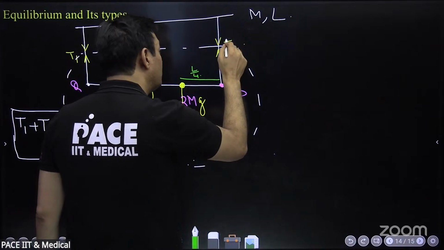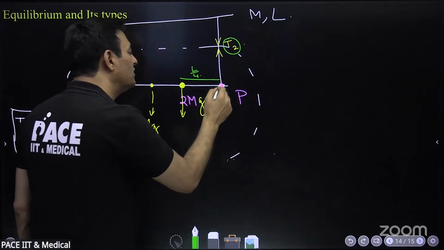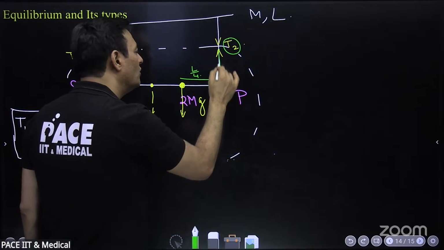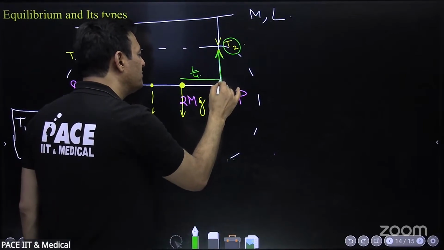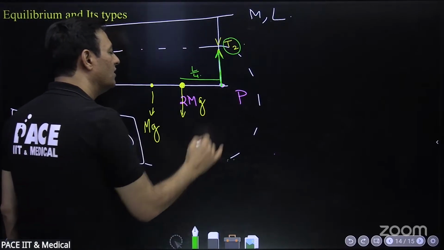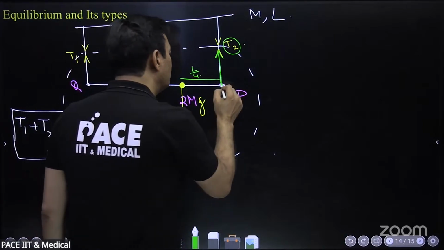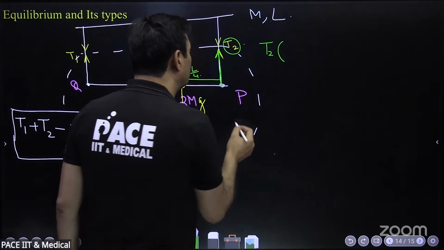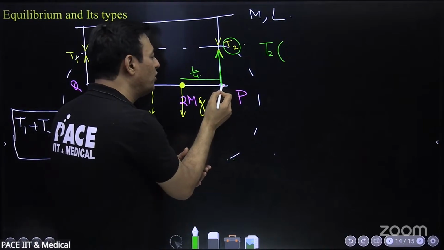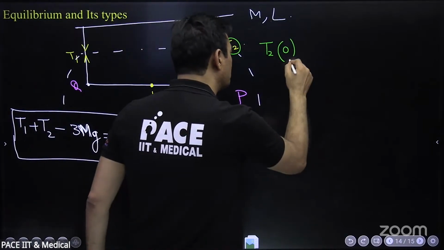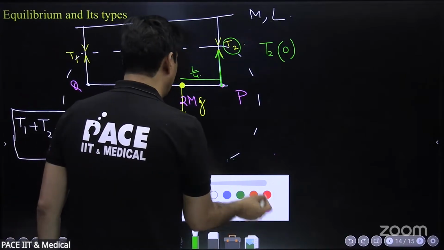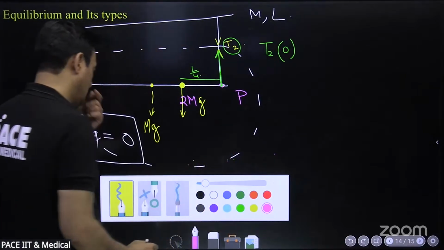So we will write the torque due to mg about this point, how much? mg into L by 2. What is the torque due to T2 about this point? 0. Everyone respond. 0, because force T2 into arm length. What is the distance of this force from this point? It is already passing through this point. 0. Good.